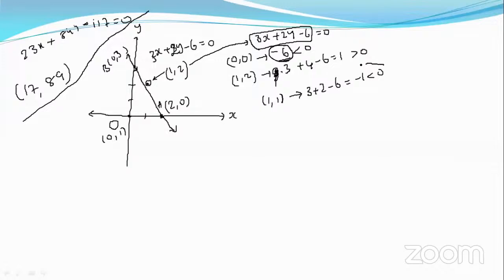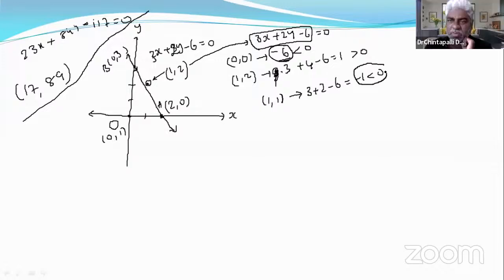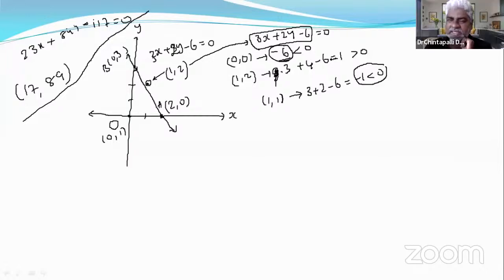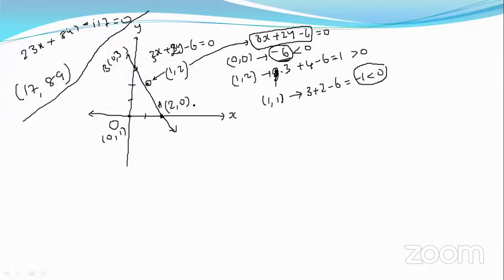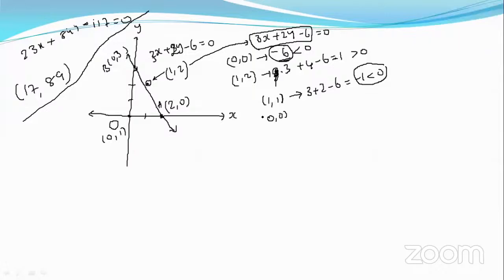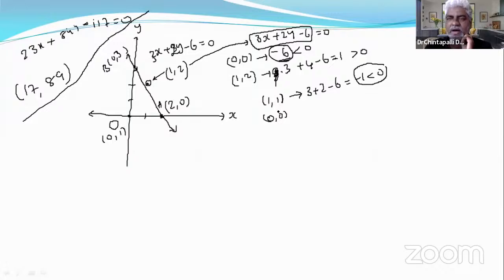Both have the same sign. In the previous example, they had opposite signs, negative, positive. But here, same sign.